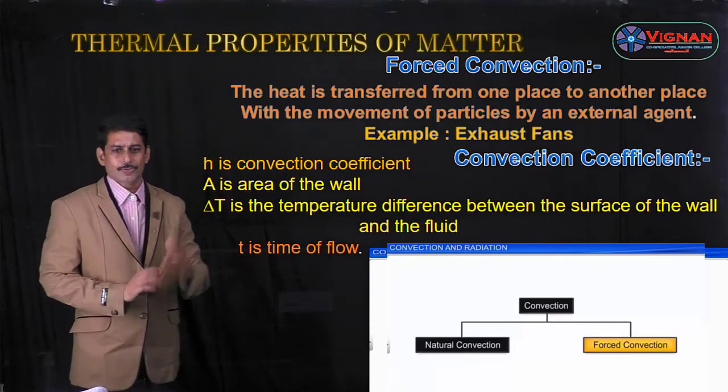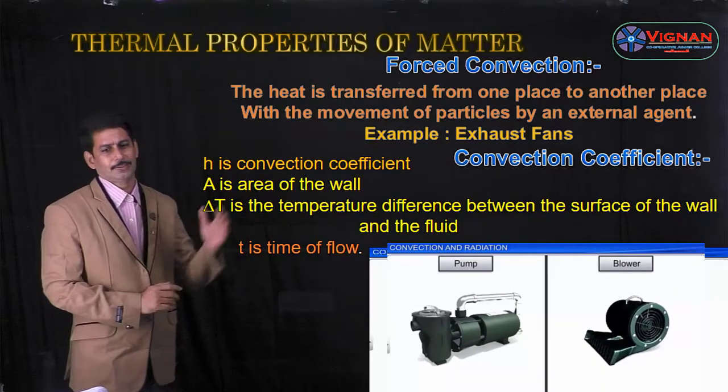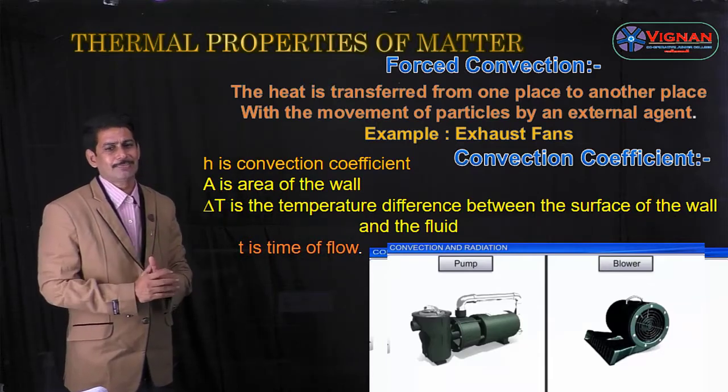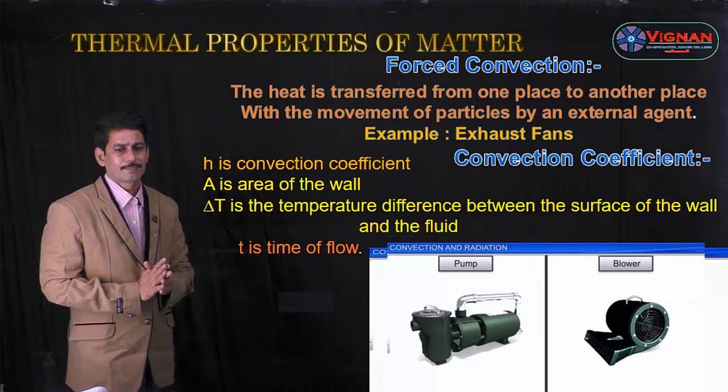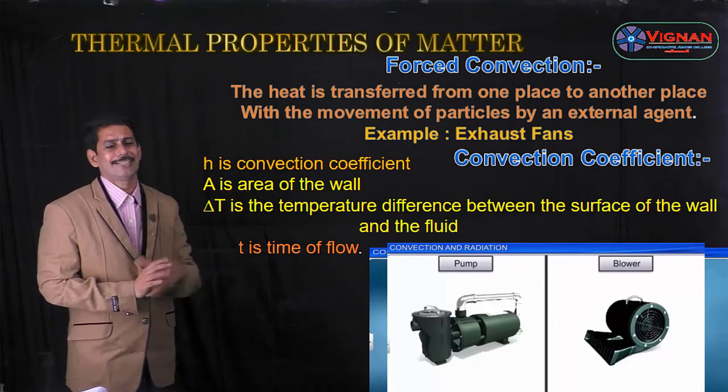Now let us see what forced convection is. Convection is of two types, natural convection and forced convection. Forced convection is when heat is transferred from one place to another with the movement of particles by using an external agent.